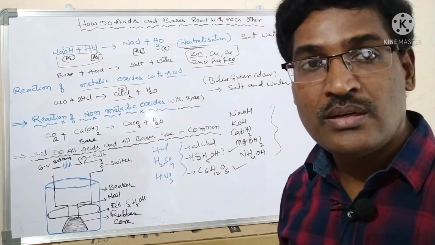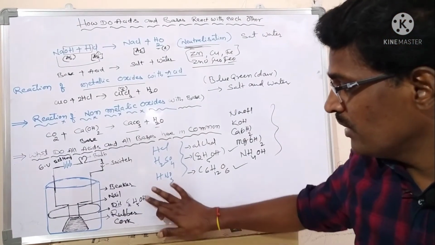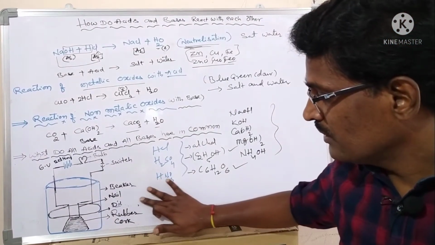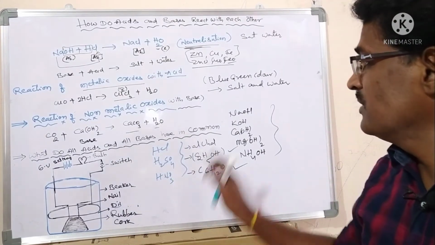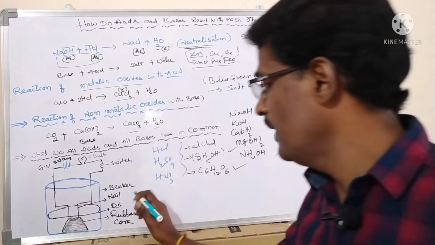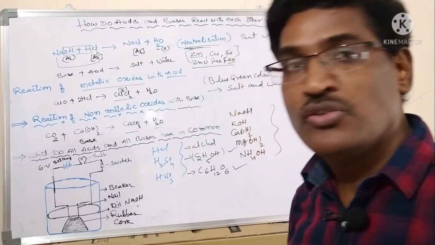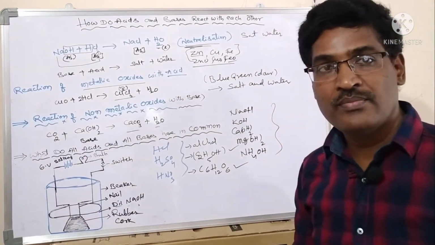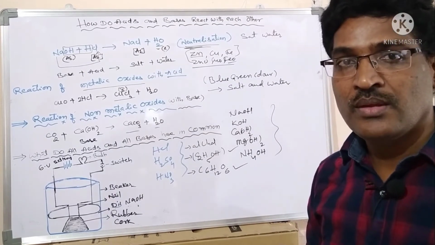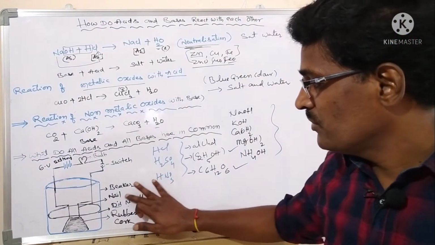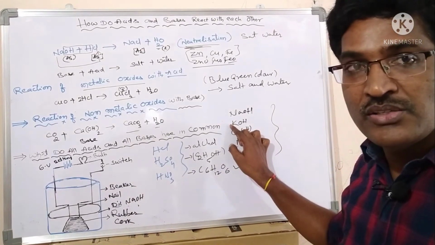All these are bases. One by one, you drop them in the beaker. First, add NaOH. Now check whether the bulb glows or not. The bulb glows.